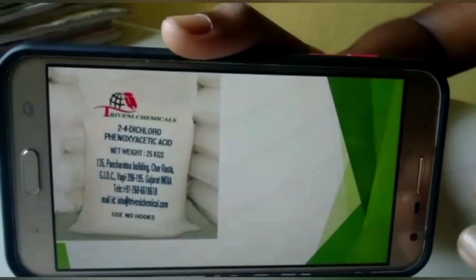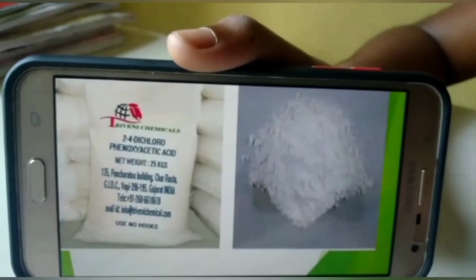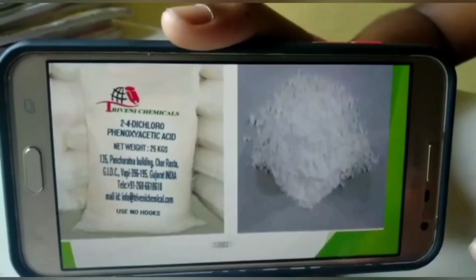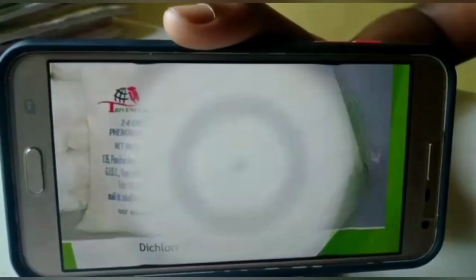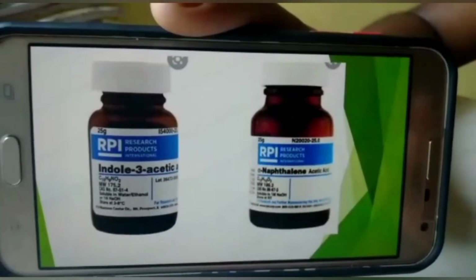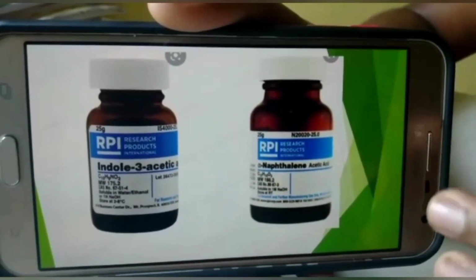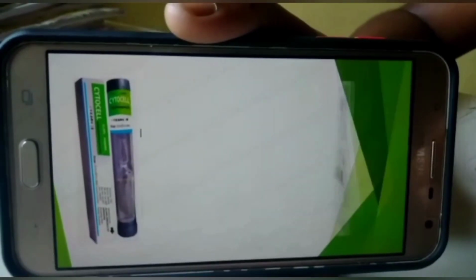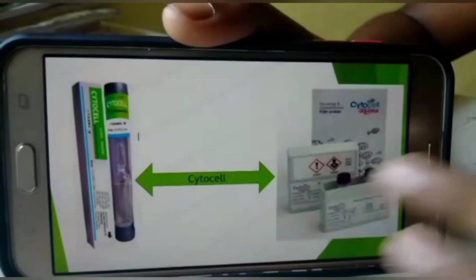Now I am going to show some photos of these chemical growth substances. These are the pictures of dichlorophenoxyacetic acid. This is the picture of indole acetic acid and this is the picture of naphthalene acetic acid. These are the pictures of cytosol.